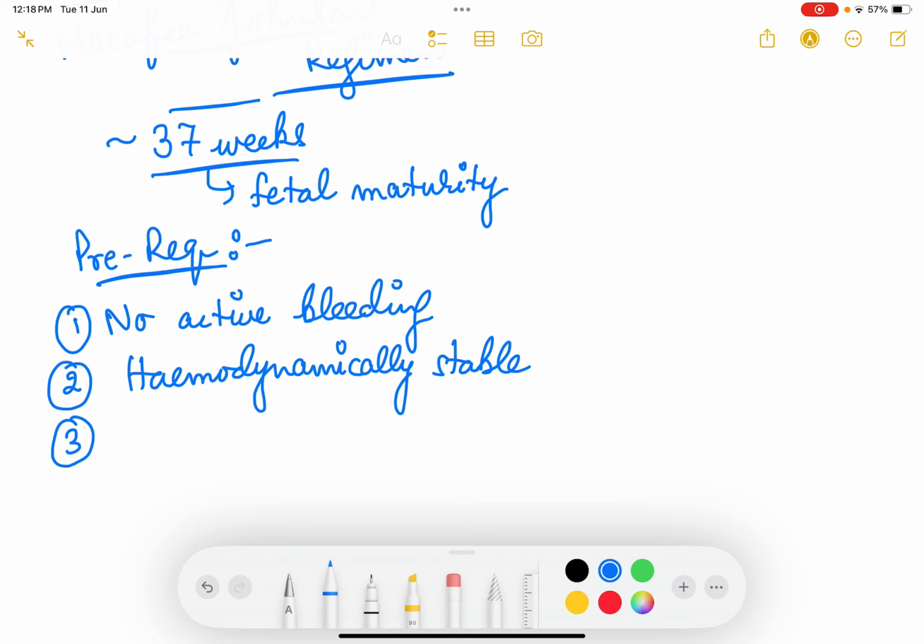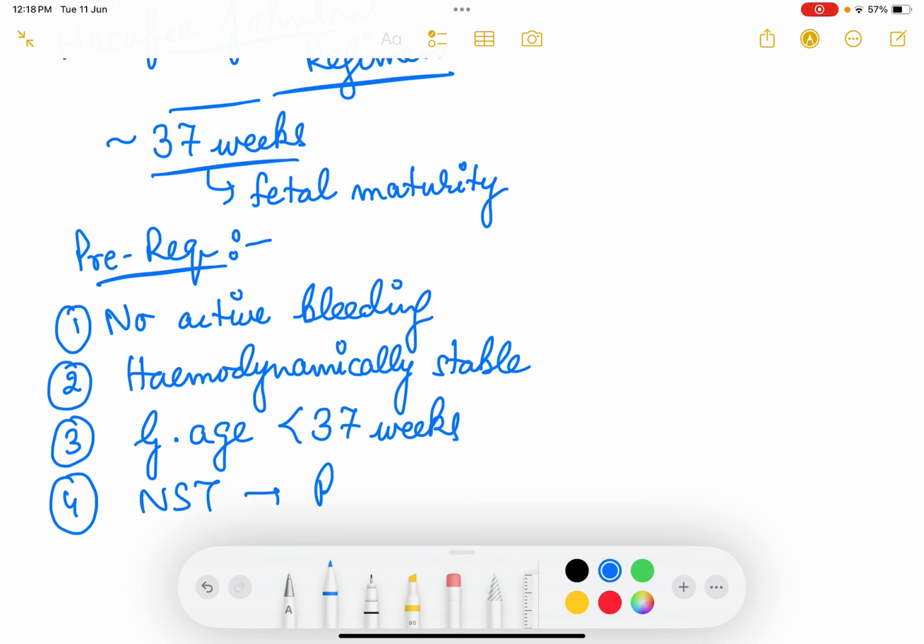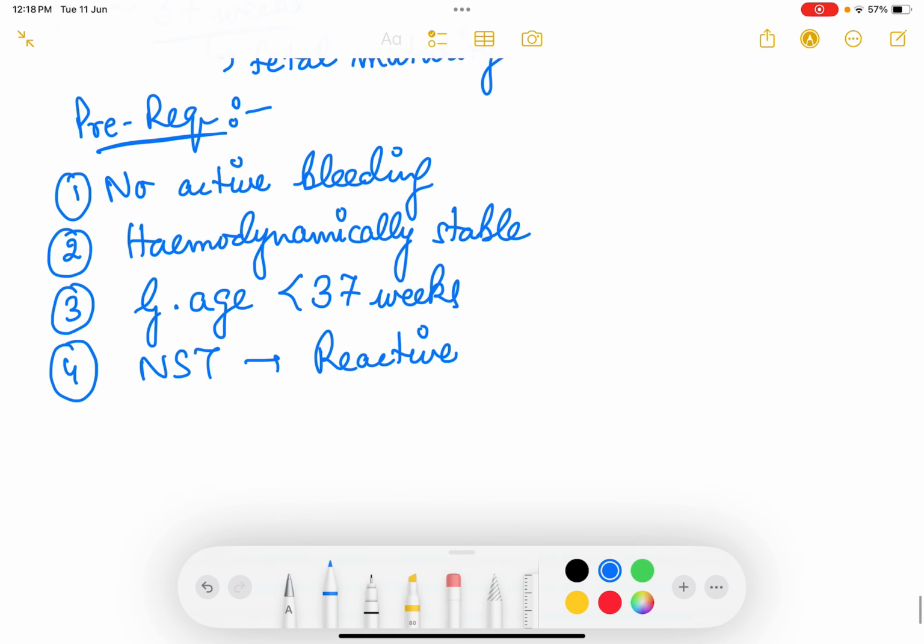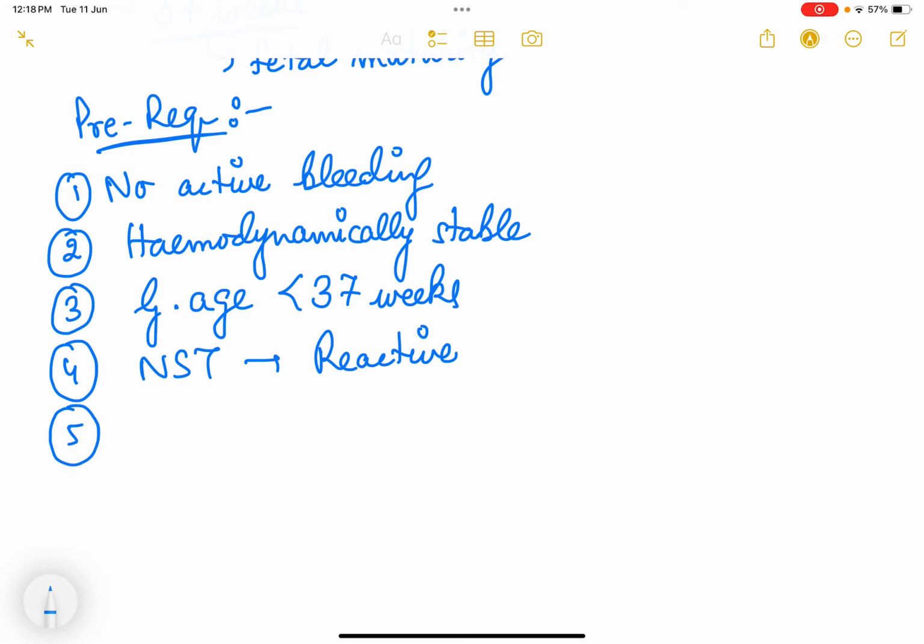Vitals should be stable, that is pulse rate less than 100, no tachycardia, and BP should be in the normal range. Okay, then the gestational age of course will be less than 37 weeks because after 37 weeks no need of continuing pregnancy because after 37 weeks chances of placenta previa bleeding will be even much more. Then NST of the baby should be reactive. If there is already fetal distress, then we will of course not go for any conservative management. And the 5th criteria is no fetal anomaly.